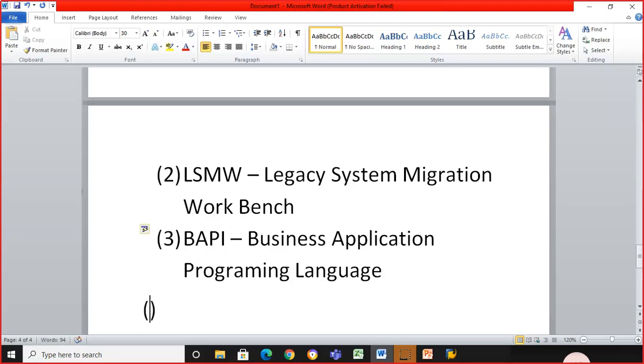In the direct input method, what will happen? You don't have to do anything. All that you need to do is direct input.